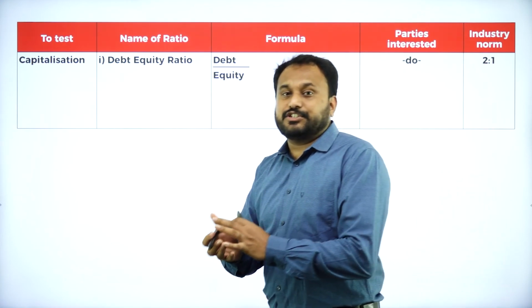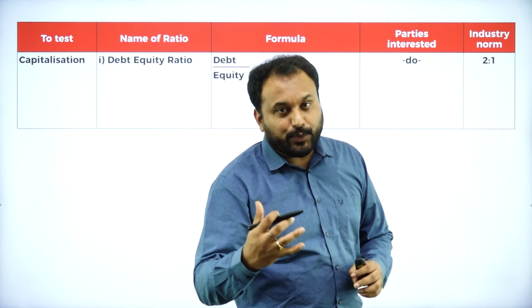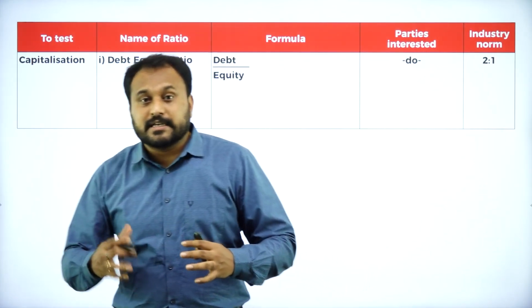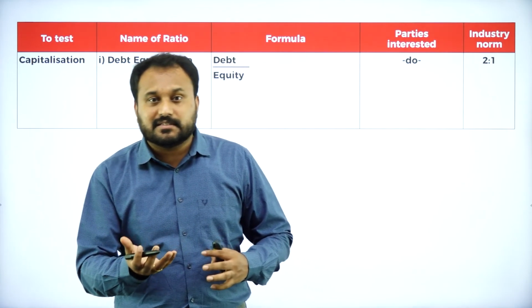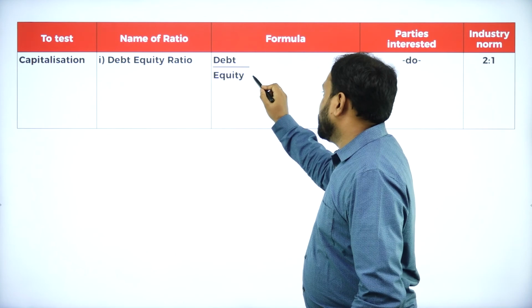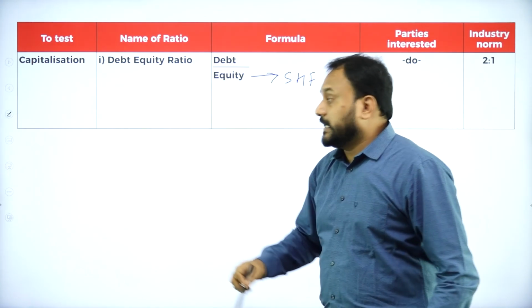Now in capitalization we have something called debt equity ratio, that is debt divided by equity. Now what is debt? The long term debt is what we actually call that as, and then shareholders fund in the sense the same kind, that is what the proprietor fund is, that is shareholders equity. This is what the shareholders fund, that is what the equity is.